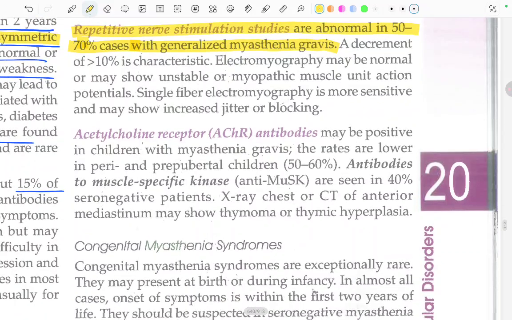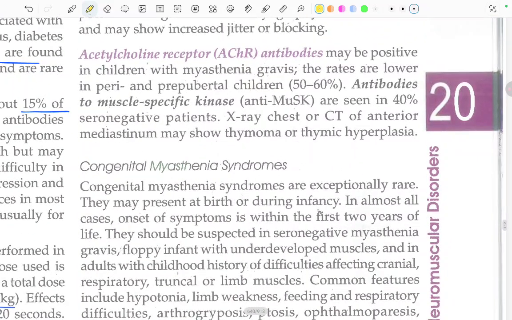Now moving ahead to acetylcholine receptor antibodies. They may be positive in children with myasthenia gravis, but it's a maybe. The acetylcholine receptor antibody rates are lower in the peri- and prepubertal children, around 50 to 60%. Antibodies to the muscle-specific kinase, the anti-MuSK antibodies, are seen in 40% of the seronegative patients.